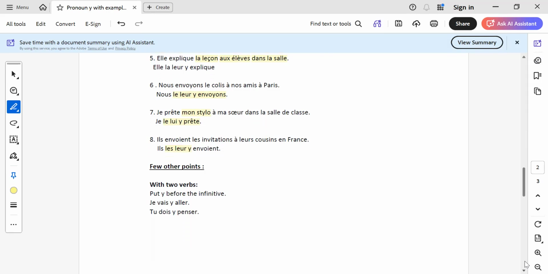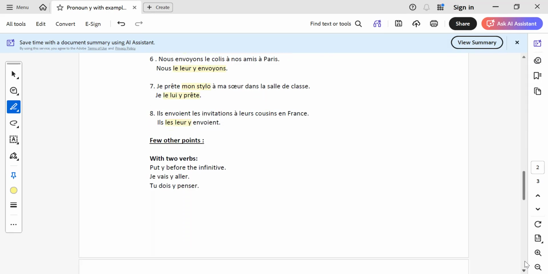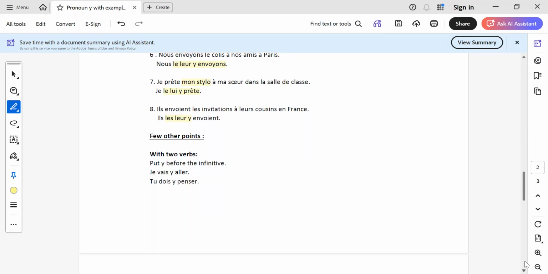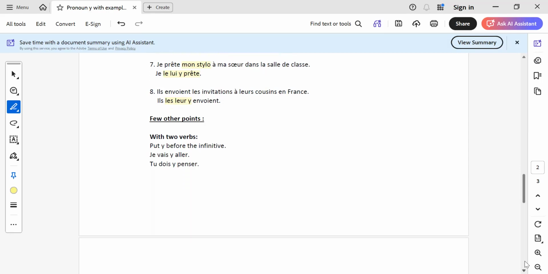Now, in addition to this, there are a few other points which you must remember. If there are two verbs, one verb will be conjugated, the second verb will be in the infinitive form. So that time you have to put y before the infinitive, like we did in the earlier cases also. So similarly, here you have to do je vais y aller. So this will be one example, or tu dois y penser. Such examples you can note down. Placement of y will be before the infinitive. Don't put it before the conjugated verb. Je vais y aller, je vais y penser, comme ça.